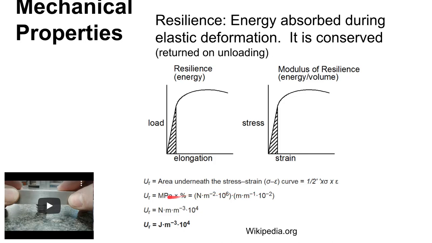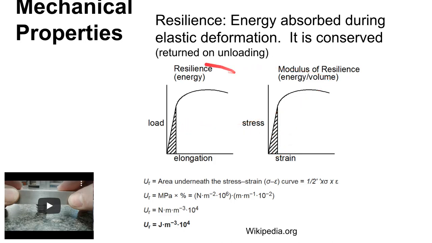Same idea. Here you wind up with joules, and this is a negative exponent, so this is joules per cubic meter. So we get this unit of energy per unit volume as the area under this curve.